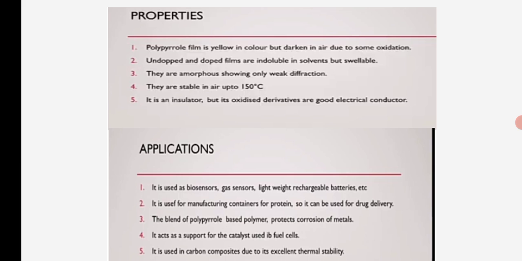They are amorphous, showing only weak diffractions. They are stable in air up to 150 degrees Celsius. And fifth, it is an insulator, but its oxidized derivatives are good electrical conductors.